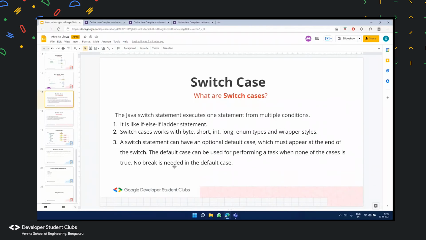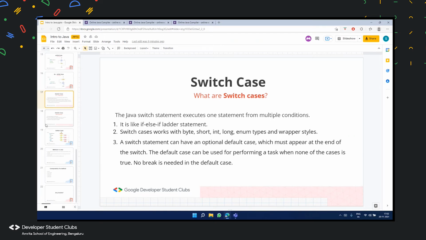Rakshit, over to you. I'm going to start with switch cases. So basically, let me define what switch case is. The Java switch statement executes one statement from multiple conditions. So until now, from Sadhana, we have learned the use of the if statement. We have also learned the use of multiple if-else ladder statements.